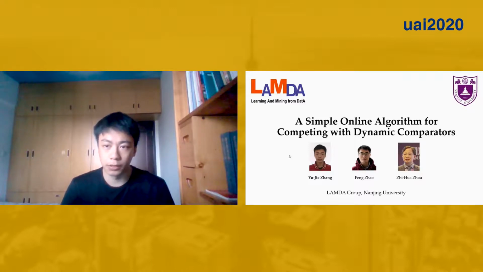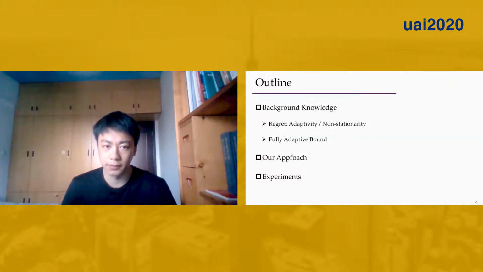I'm very glad to be here to introduce our work, a simple online algorithm for competing with dynamic comparators. In this work, we consider the full information online learning and design a simple and computationally efficient algorithm which can exploit the adaptivity in the non-stationary environments.